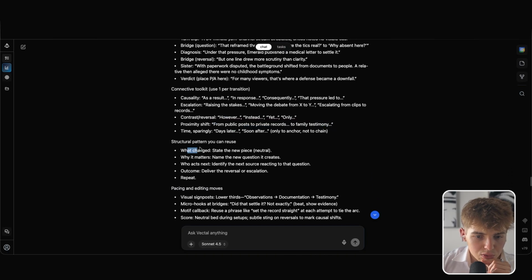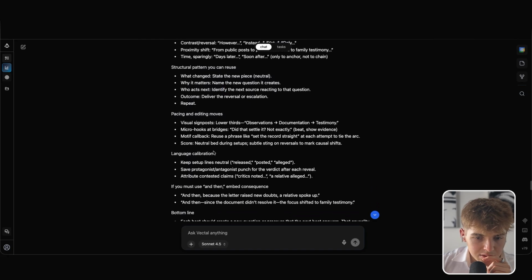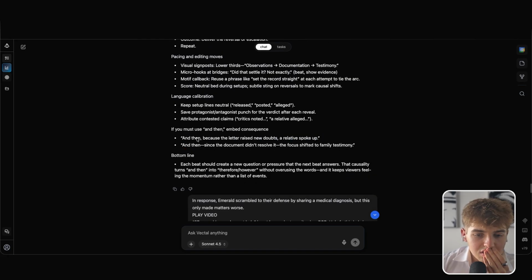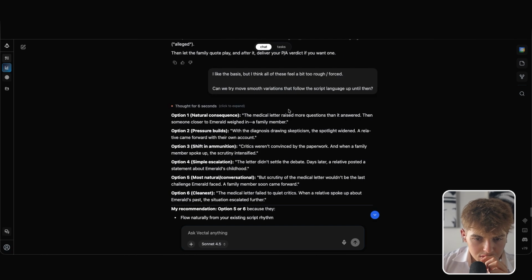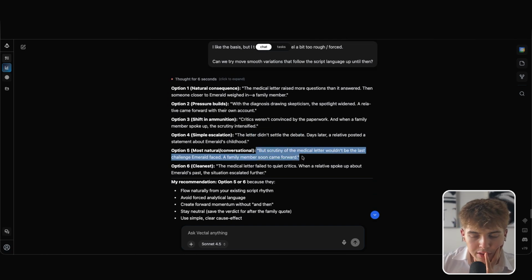Structural pattern you can use: what changed, why it matters, who acts next. Outcome: pacing and editing, language, keep setup lines if you must use. And yeah, this sounds more natural. Since the document, the letter didn't say... yeah, this is also better with its more open nature.